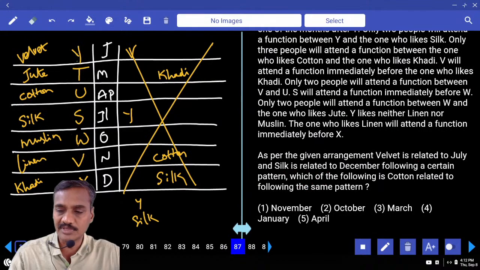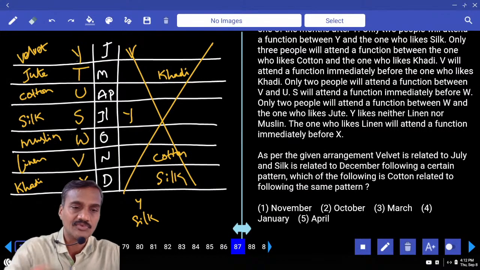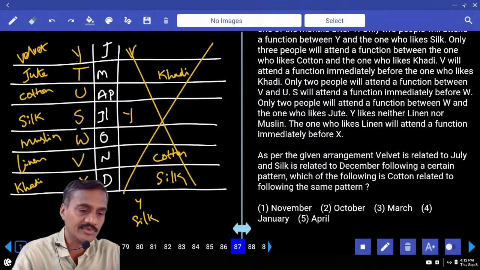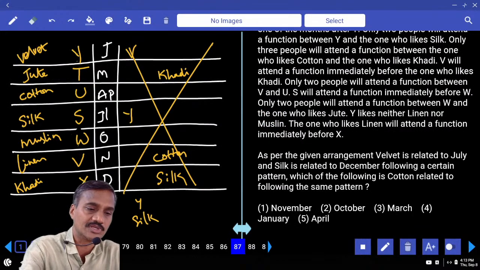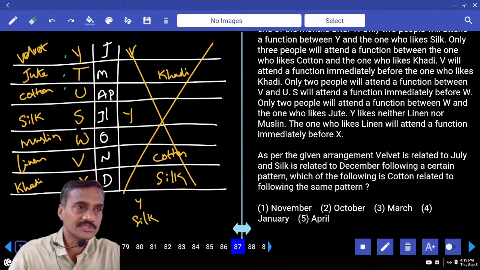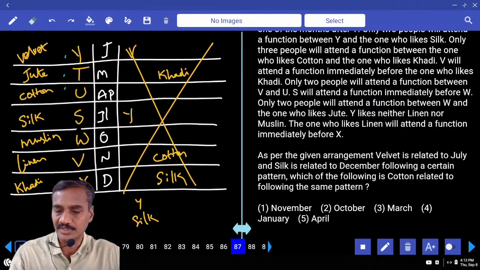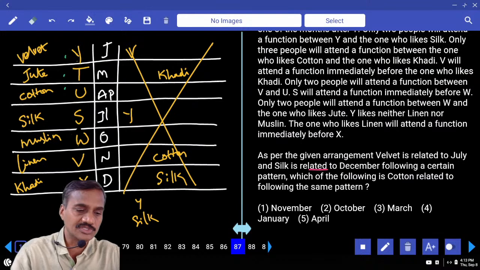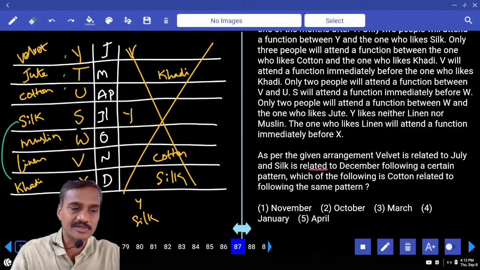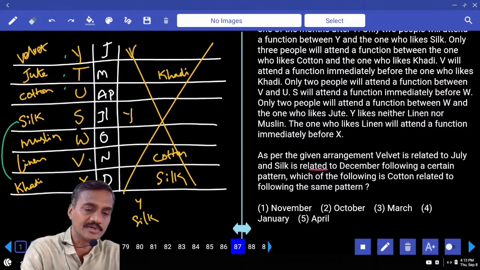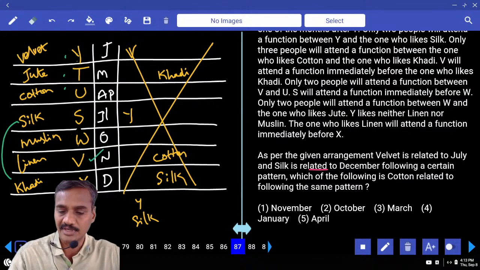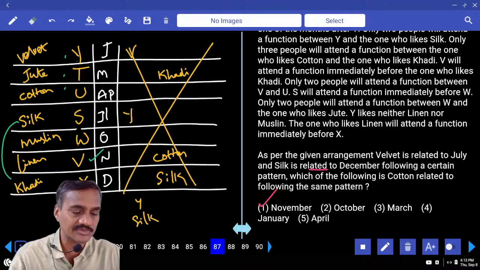As per the given arrangement, velvet is related to July. Then what is the relation between them? Velvet and July. July is here: 1, 2, 3. That is 3 months. In the same way, silk is related to December, again 3 months before. And cotton is before what? Cotton is before November. And November, that is choice 1, question 87.